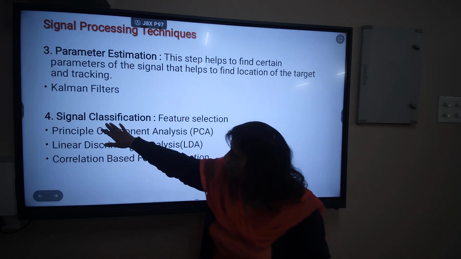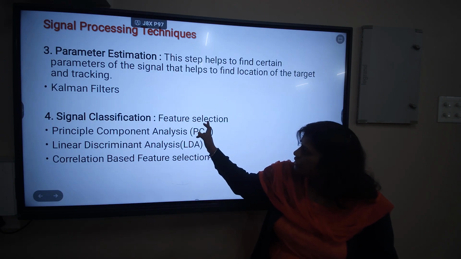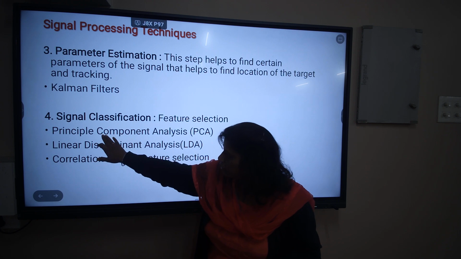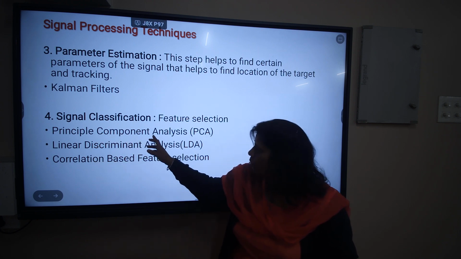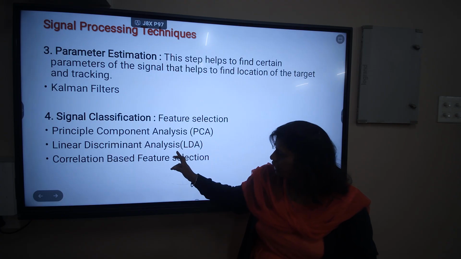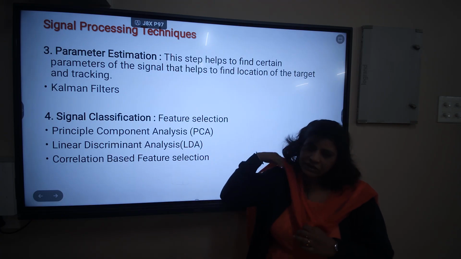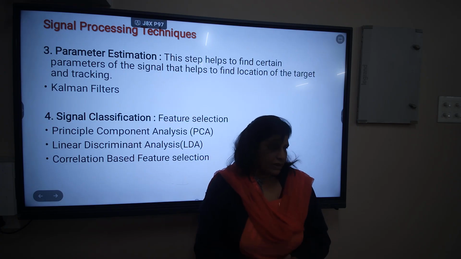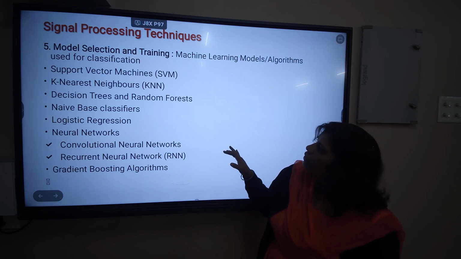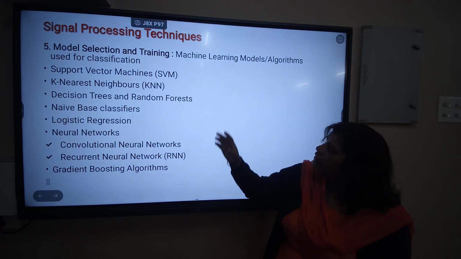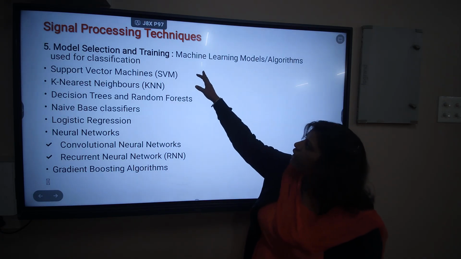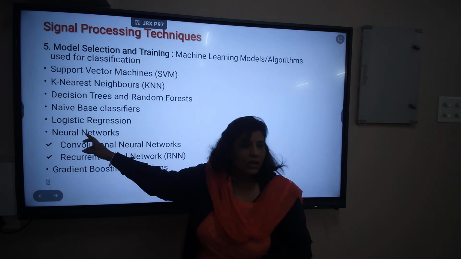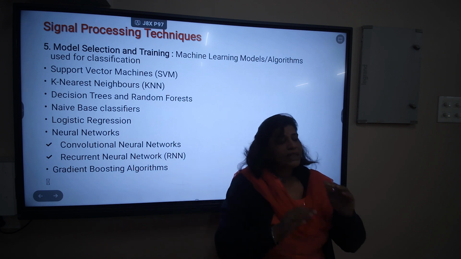So once we get the signal, for the signal classification, for the feature selection we need to do some analysis, and this is part of the parameter matrix: principal component analysis, linear discriminant analysis and correlation based feature selection. Correlation means we are comparing the received signal with our database. Okay. The model selection and training is done here. Model selection means we have the machine learning models and algorithms used here. So these are the various models or the algorithms that we are using to classify the signal.